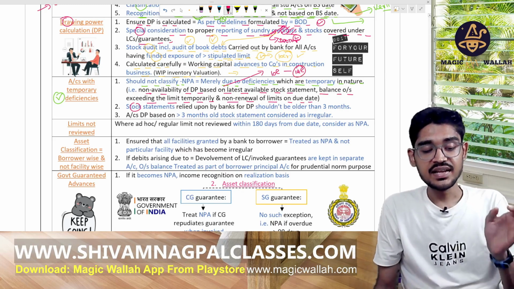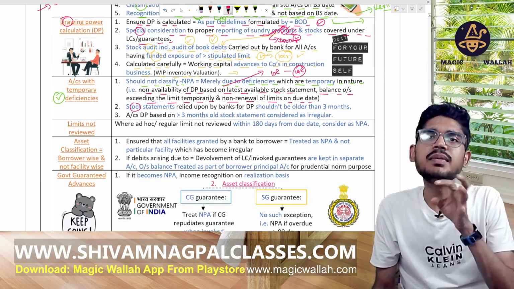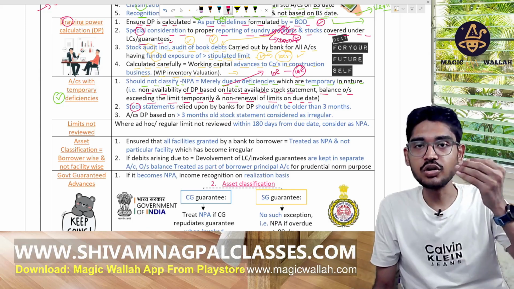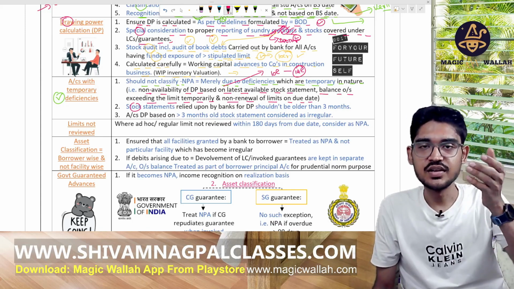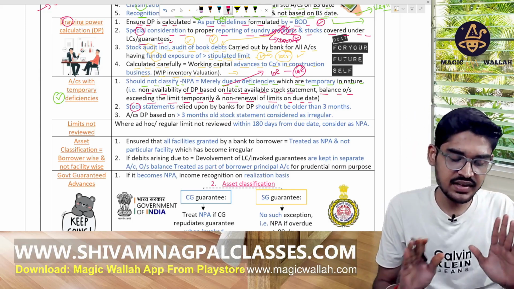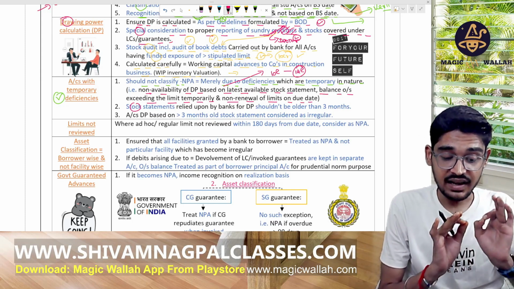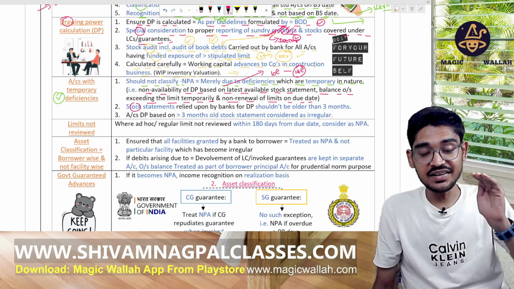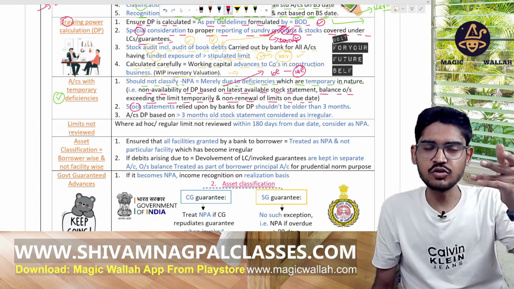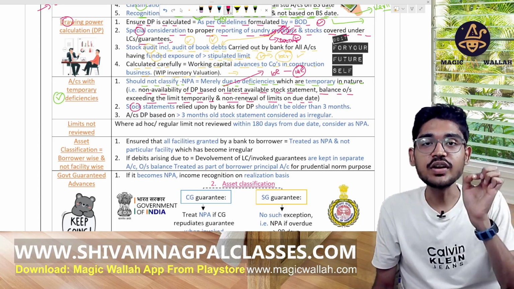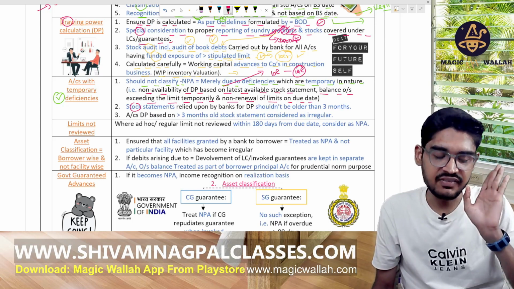Okay, that means these are temporary deficiency. For the 1 month only, we have crossed that limit. Not whole year, only 1 month. It's a temporary deficiency. Okay, it's allowed. Will not classify them NPA. If the DP limit is crossed for just a month, for 15 days, 20 days, we will not classify them as NPA. These are temporary deficiencies.